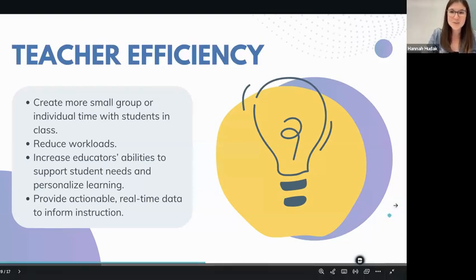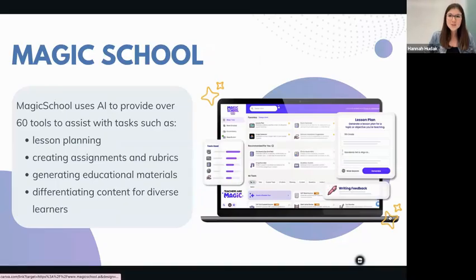Let's go ahead and get into some tools. The first tool we wanted to share today is Magic School. Magic School uses AI to provide over 60 different tools to assist teachers with tasks such as lesson planning, creating assignments and rubrics, generating educational materials, and differentiating content for diverse learners.